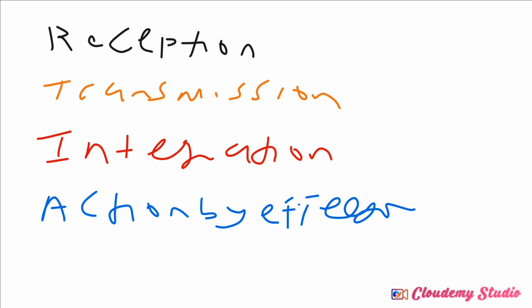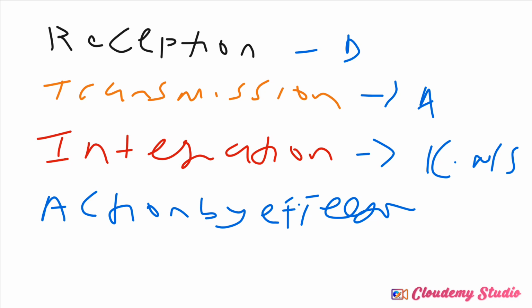So now, I've said the reception is by what? The dendrites. Transmission is by axon, from one axon to another. Integration is by the central nervous system, and action by the effector muscle is by the peripheral nervous system. So reception by the what? By the dendrites. Transmission by the what? By the axon. The integration by the central nervous system, and the action by the effector by the what? Peripheral nervous system. You understand? So these are the things that you have to understand in these parts.